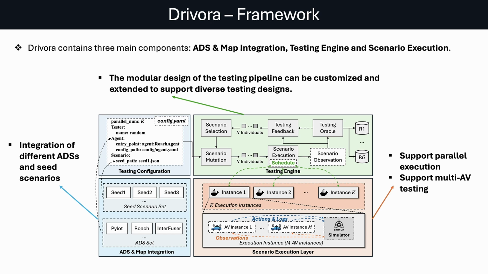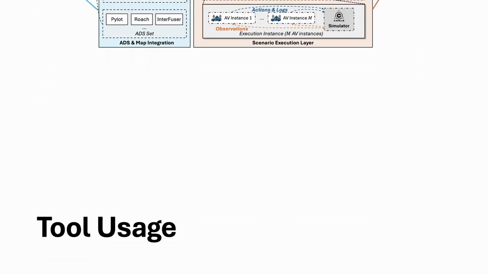Scenario execution takes a concrete scenario configuration as input and produces scenario observations. In Drivora, this execution not only supports parallel runs but also handles scenarios involving multiple autonomous vehicles. Next, we will present a demo to introduce how our tool is used.